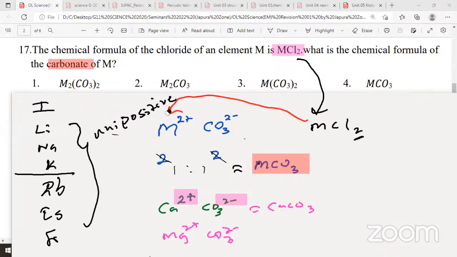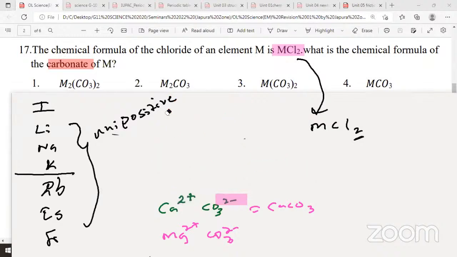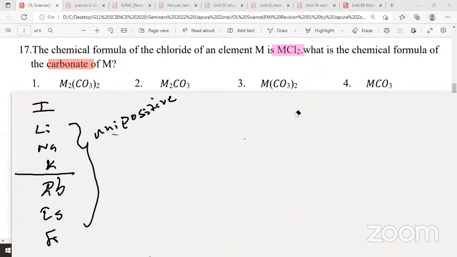And they always form ionic compounds. They never form covalent compounds, group 1, and they don't form colored compounds as well. Any compound of lithium, sodium, potassium is not colored, except potassium permanganate. Actually in potassium permanganate, KMnO4, the color comes from the manganate ion, not because of potassium. So if you take any of these compounds, for example sodium chloride, sodium bromide, sodium iodide, they are not colored.